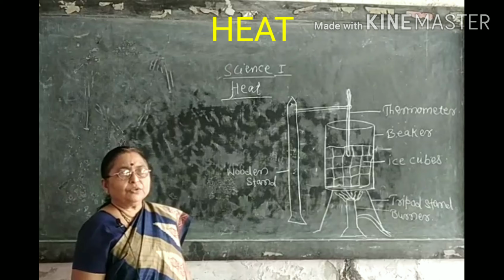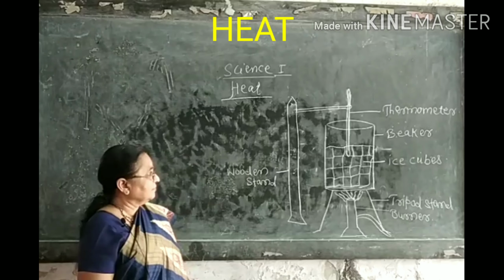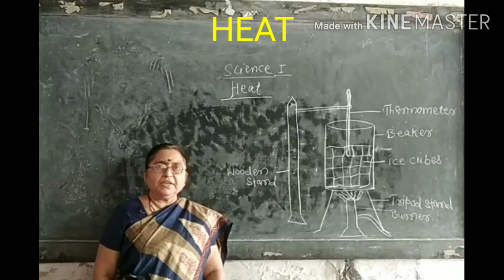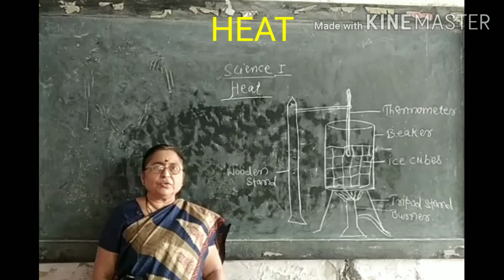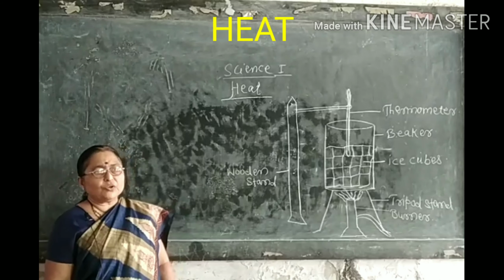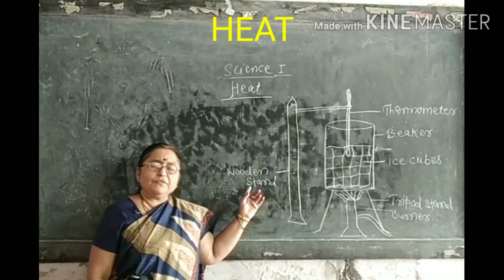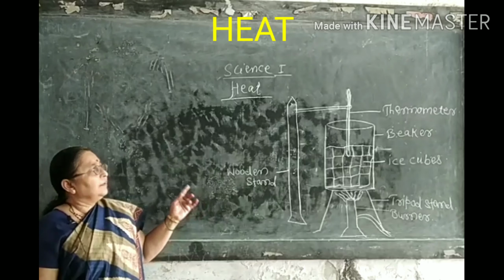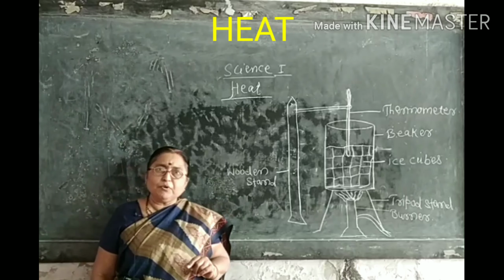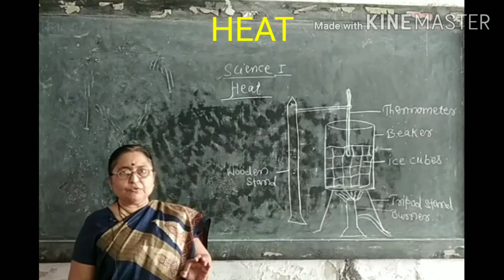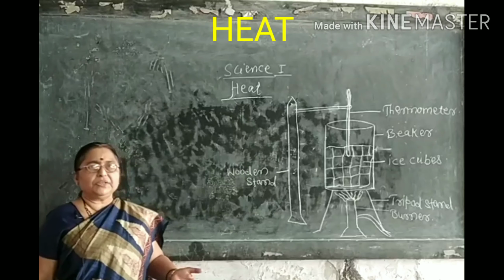Dear student, now we are going to start the lesson Heat from science. We have studied what heat is. Heat is a form of energy which changes or tends to change the temperature of an object or the state of matter. We also have studied the difference between heat and temperature. Heat is a form of energy which changes the temperature and state of matter.